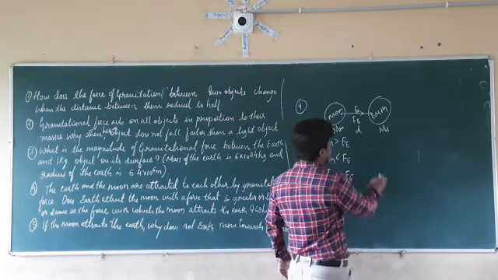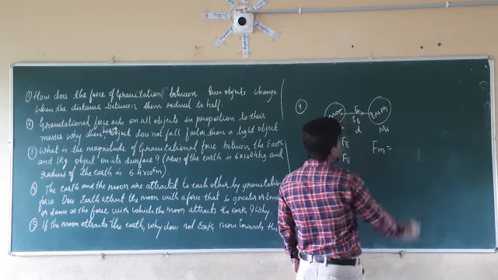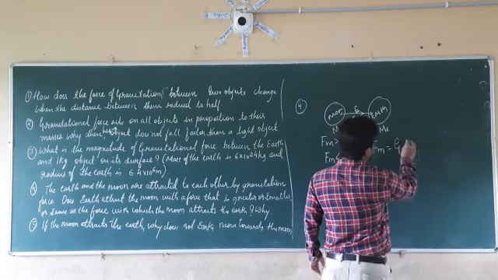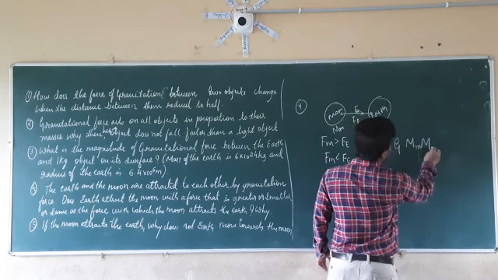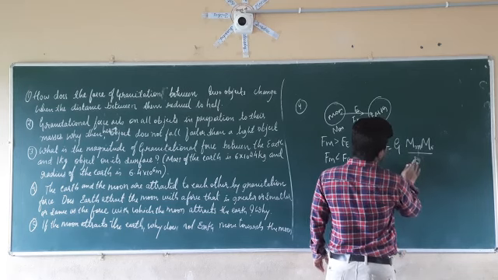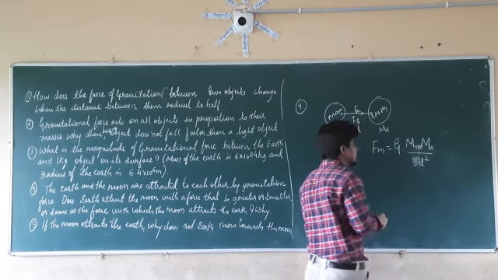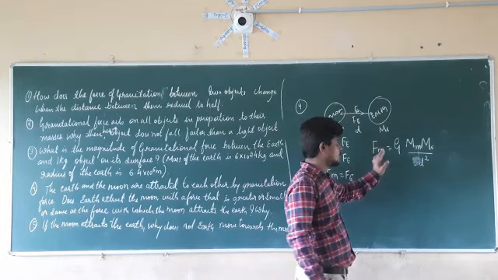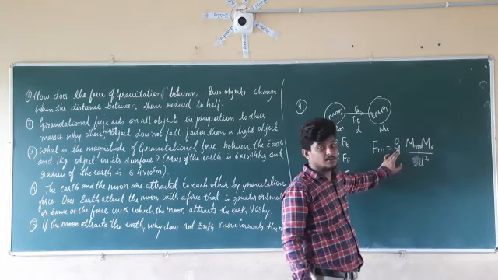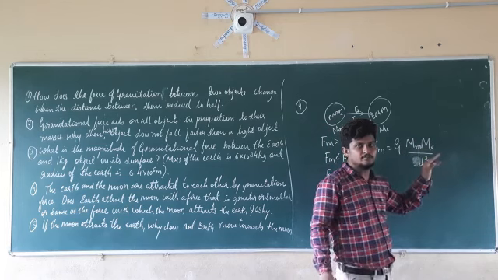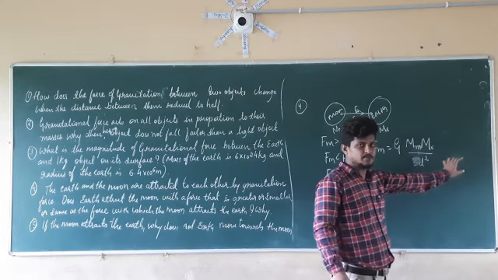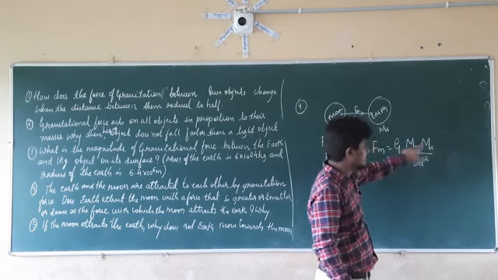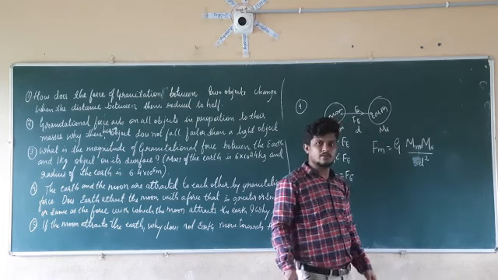So let us consider first Fm. Fm is equal to, by the universal law of gravitation, G times Mm times Me divided by d squared. By the law of gravitation, the magnitude of the force is equal to the universal gravitation constant times the product of the masses of both objects, Mm, the mass of the moon, and Me, the mass of the earth, divided by the square of the distance between them, d squared.